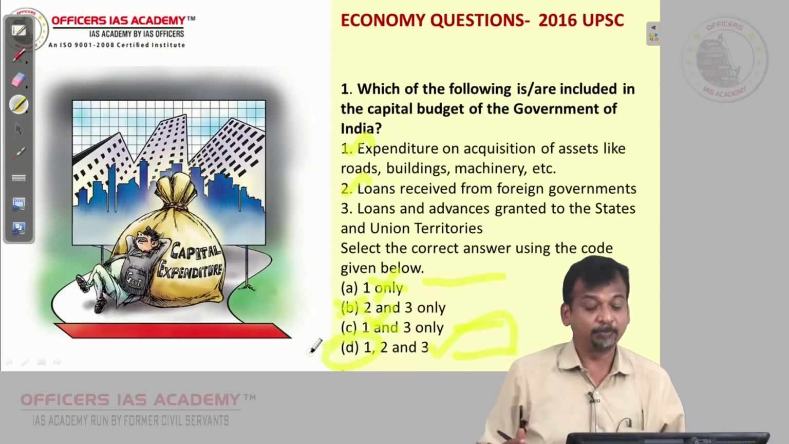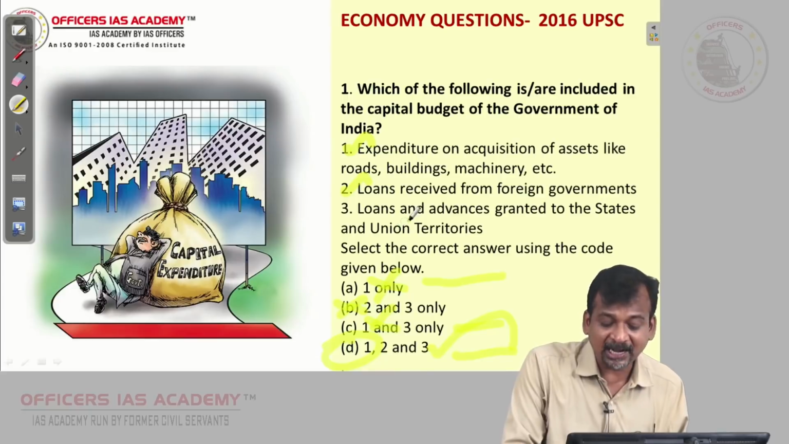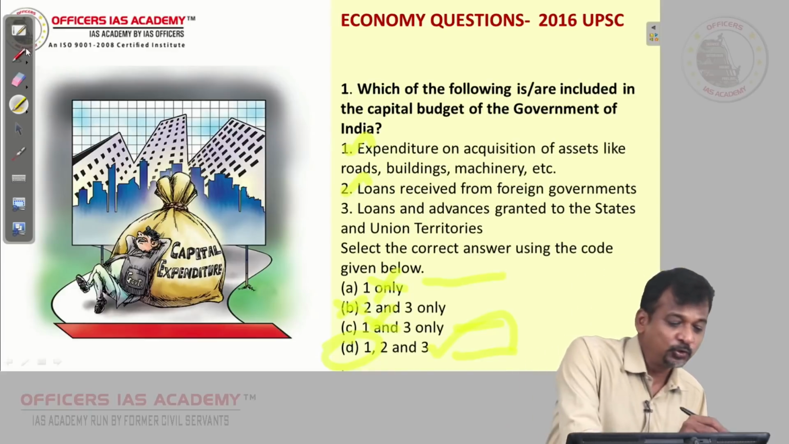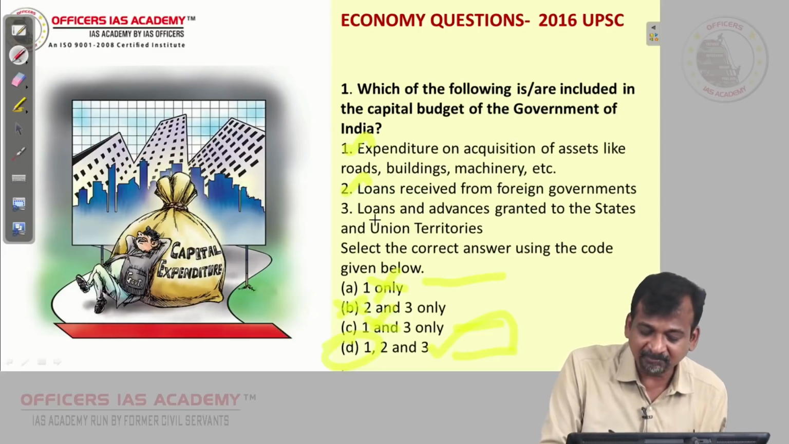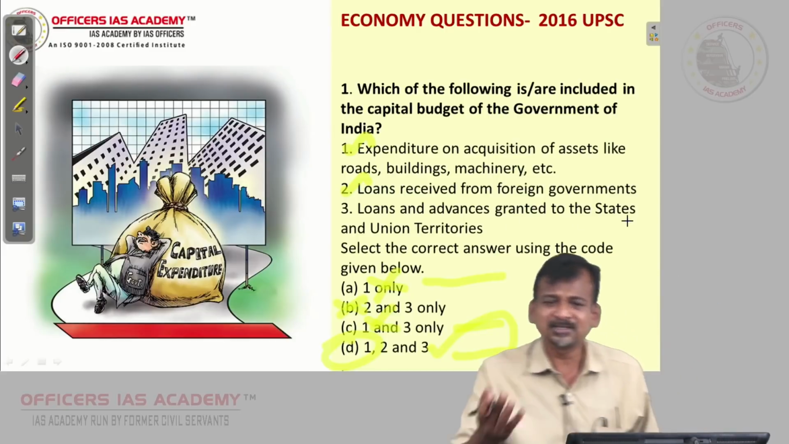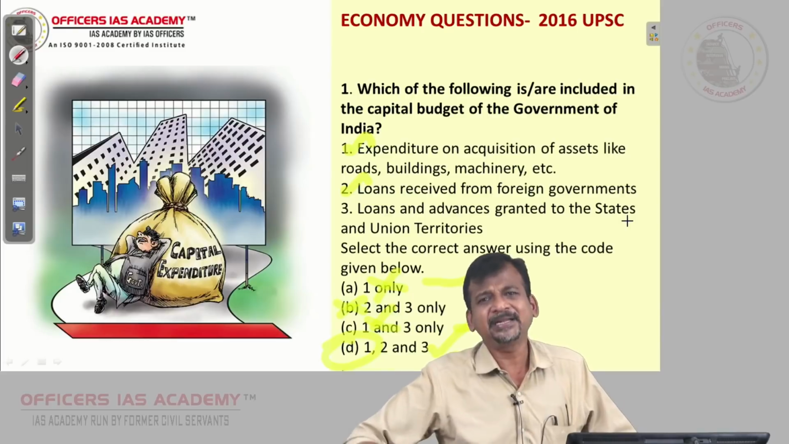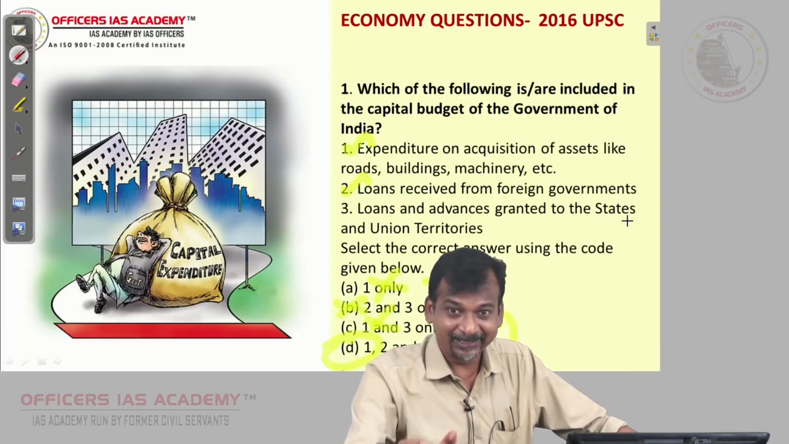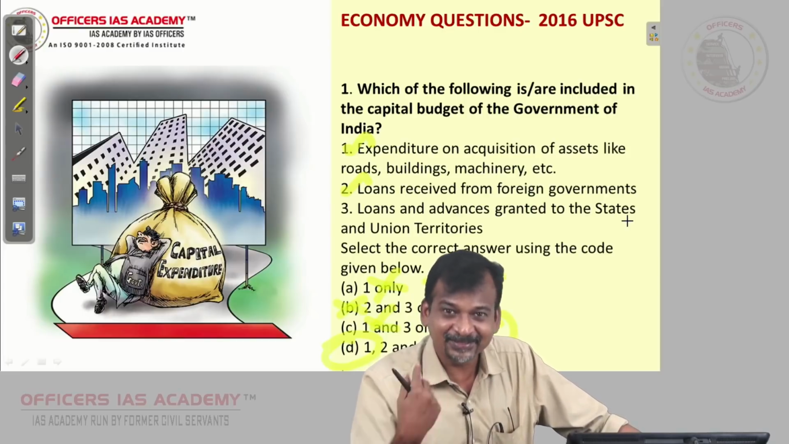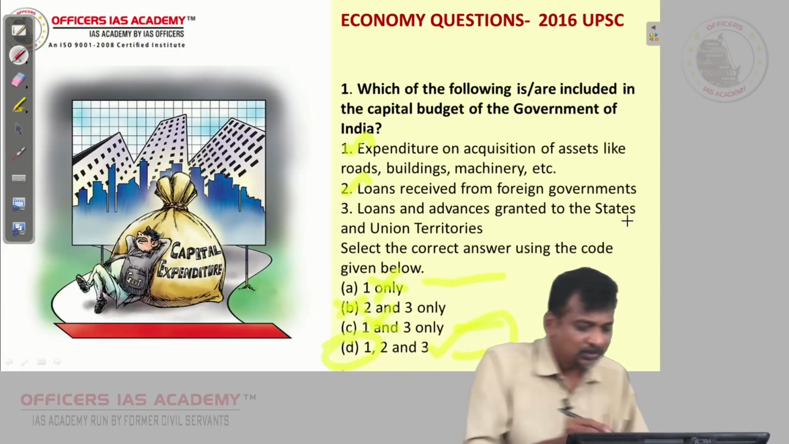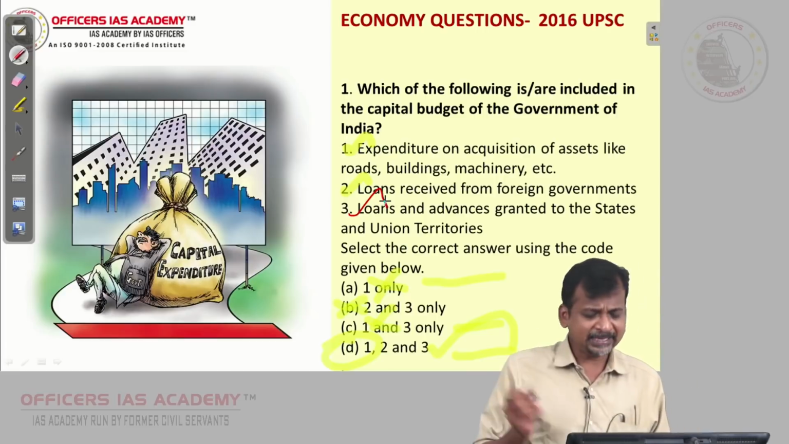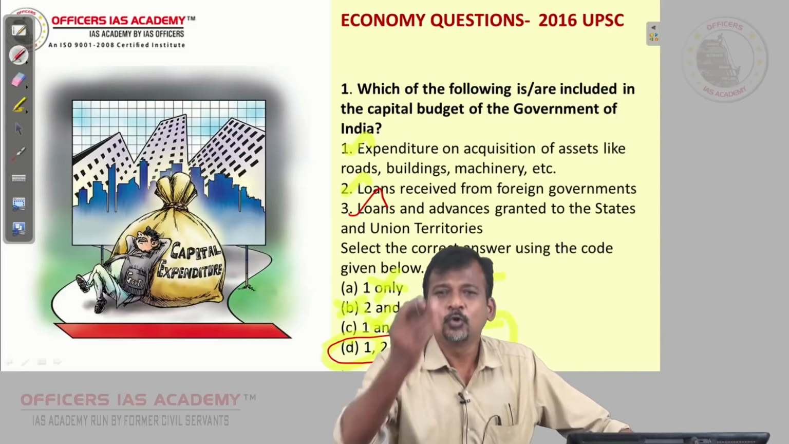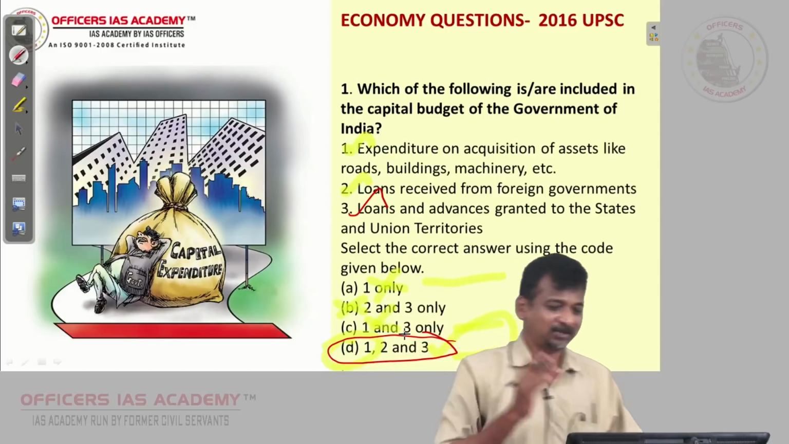Anyhow, let us see the third point also. Loans and advances granted to the states as well as union territories. Loans and advances given to states is also capital expenditure. Why is capital expenditure good or bad? Good only. Why? They will get interest from the states and union territories. So this is also there. So answer is D for Delhi. 1, 2, 3 is the answer for this question.